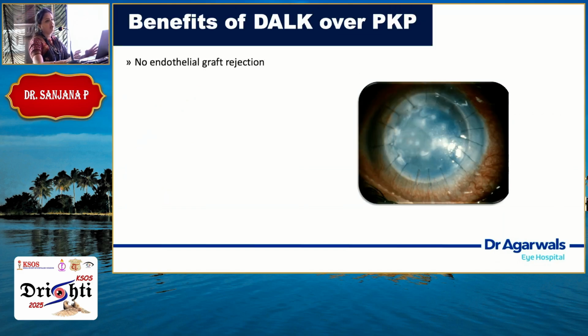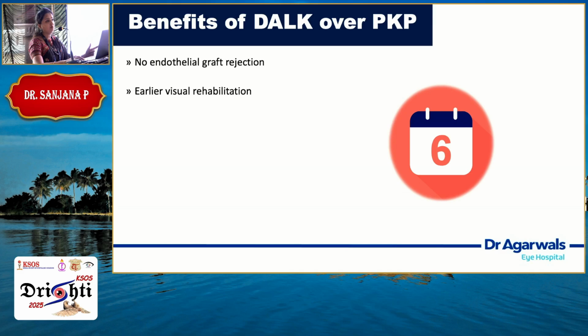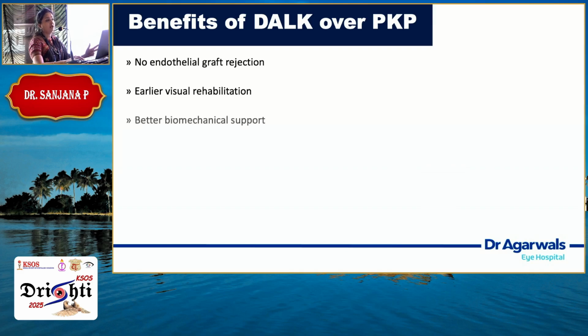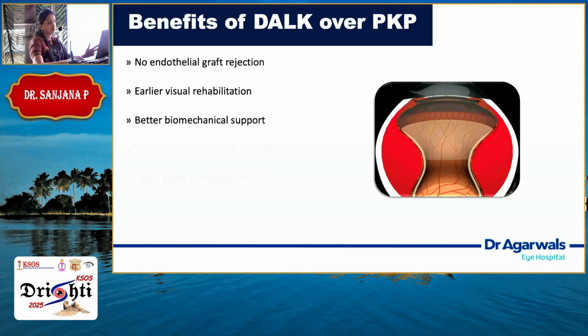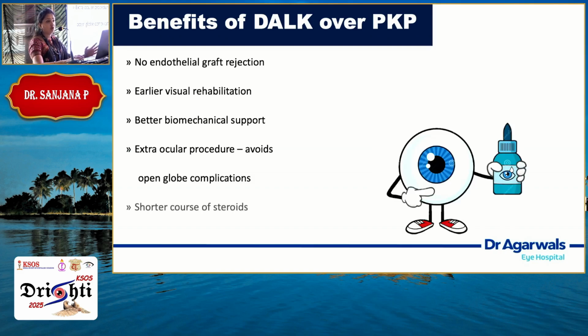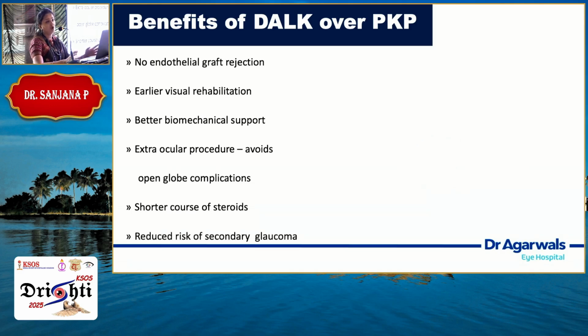Now, the benefits of anterior lamellar keratoplasty over PKP are that there is no endothelial rejection, as the endothelium is the host's own. There is early visual rehabilitation by 6 months because suture-related complications are much lesser. There is better biomechanical support because the entire endothelial area and the trabecular meshwork are undisturbed. That is why the patient has much support. Extraocular procedures avoid issues like open globe complications, as Dr. Ashwati clearly mentioned, suprachoroidals and prolapses. There is a short course of medications because the rejection rate is quite low. And last but not the least, the most dreaded complication, the risk of secondary glaucoma following penetrating keratoplasty, can be avoided.